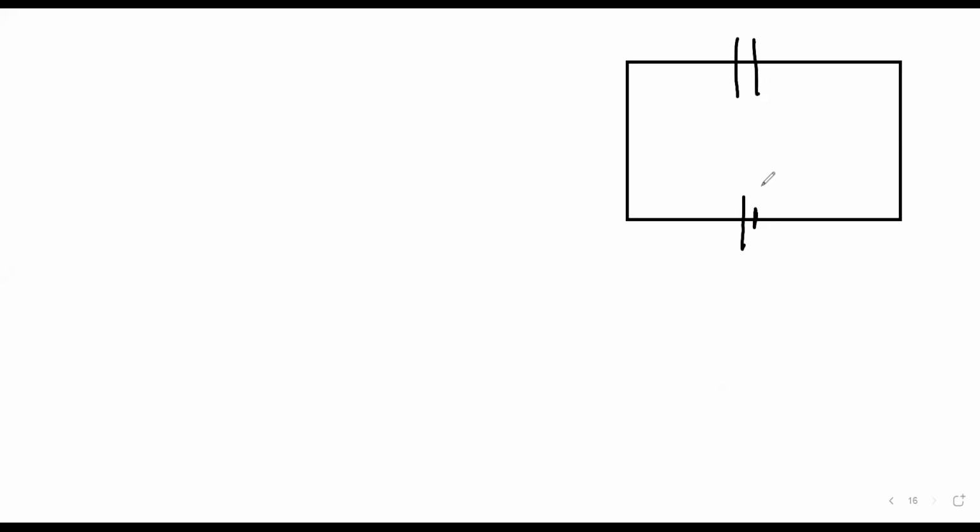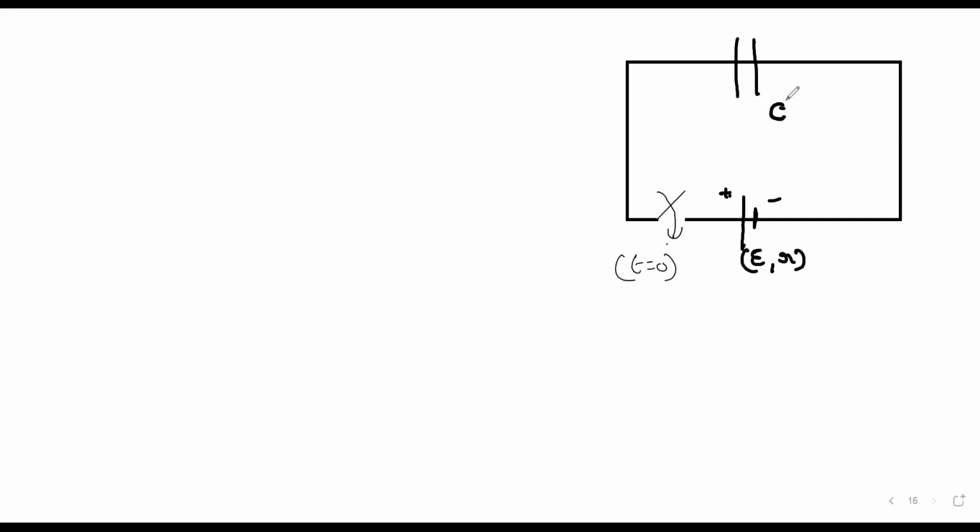And this battery has an internal resistance small r, voltage is E, minus, plus. So at time t is equal to 0, the switch is closed.